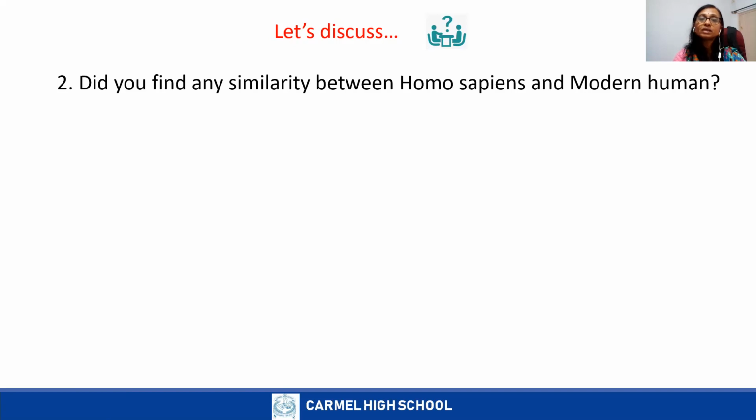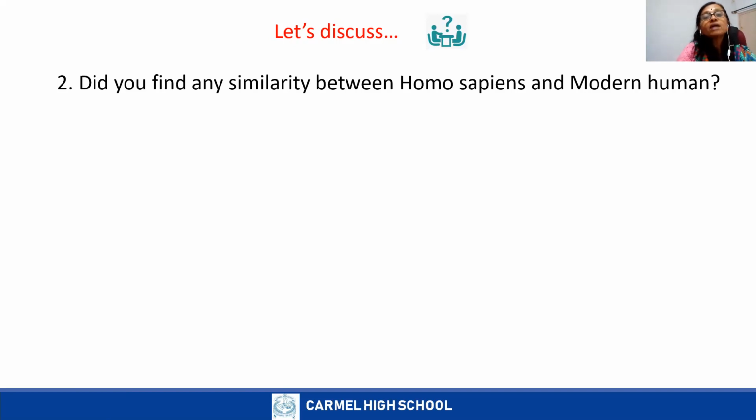And next, you can say that they had larger brains. Then even this modern human belong to Homo sapiens. Both cook food and they had settled life. I have to tell about that.